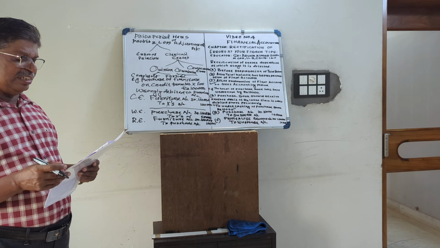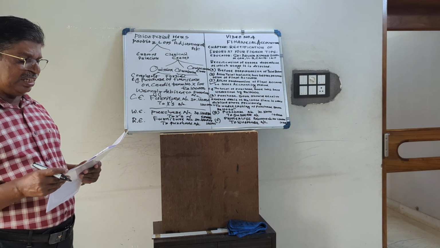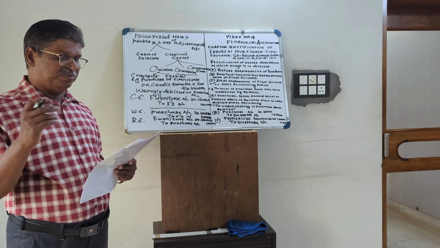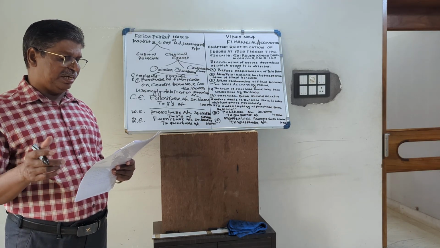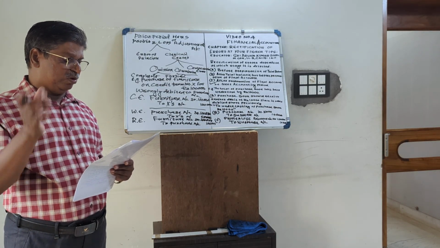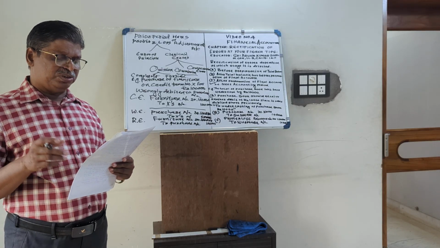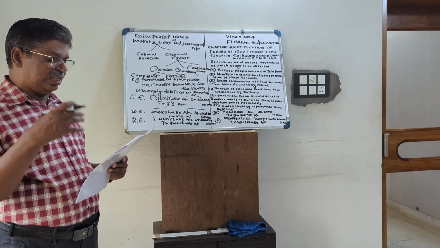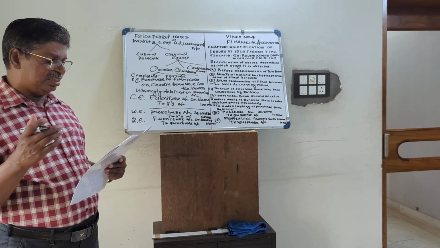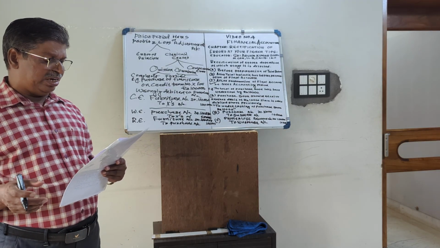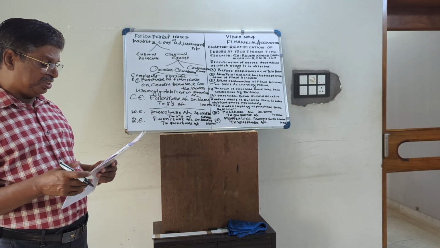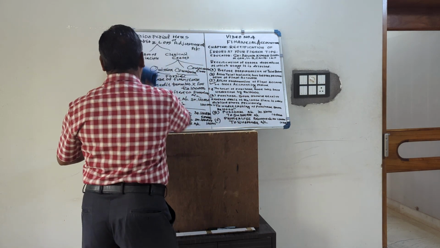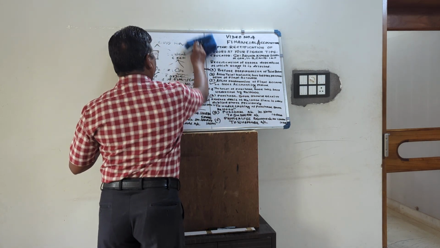So prior period items are material income or expenses which arise in the current period as a result of errors or omissions in the preparation of the financial statements of one or more previous periods. So prior period items should be separately disclosed in the current statement of profit and loss together with the nature and amount, in a manner that the impact on current profit and loss can be perceived. So, illustration. We will give some illustrations or examples.